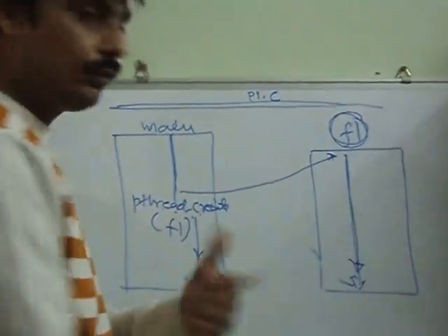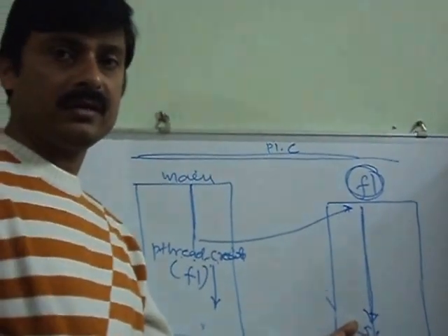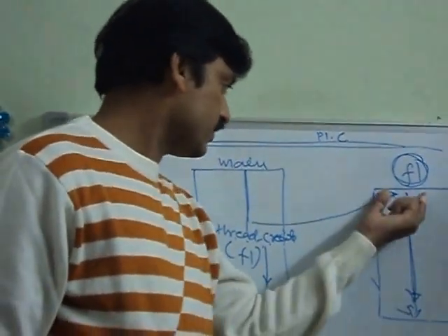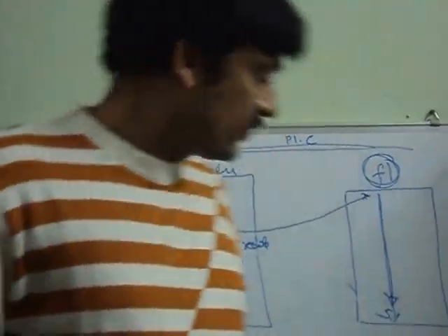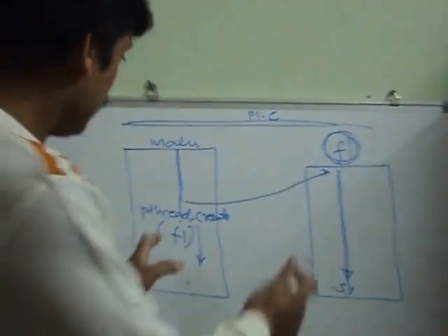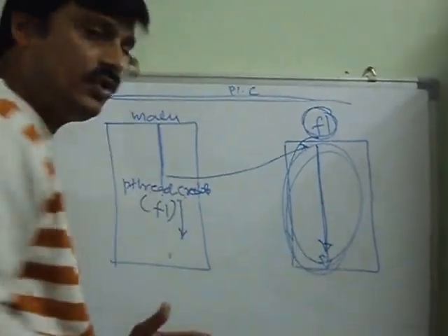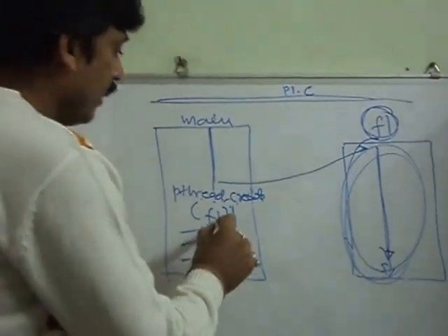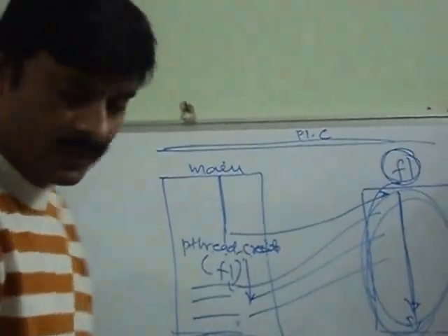So here we have two threads. One is the main thread, and another one is the newly created thread due to pthread_create, which executes the instructions written in function f1. So this type of function call we can do using pthread_create. Here in this example we talked about a single thread, but the same function can be executed by many threads. Using various pthread_create calls, we can start many threads of execution. So this is the nature of thread creation.